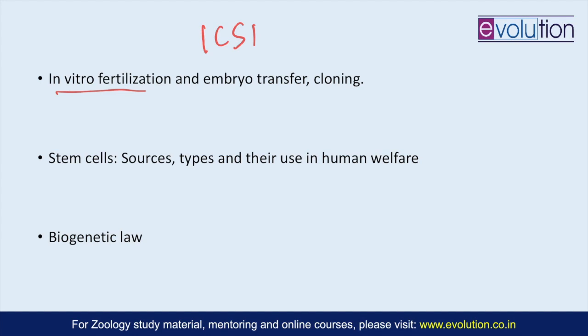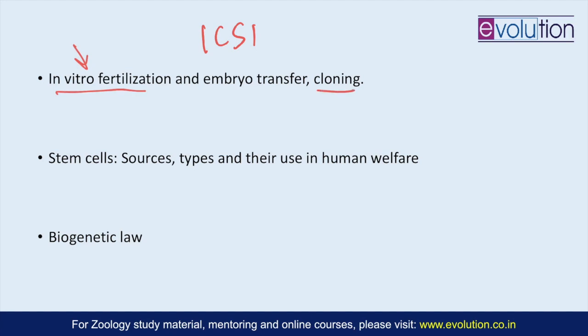And then after some time, whether fertilization has happened or not is recorded. This is done after 1 day of the egg retrieval. Fertilization should happen within 1 day, and once it has happened and the embryo has started dividing, full expansion of the blastocyst occurs, and the embryo is then ready to leave its shell, which is the zona pellucida, and then it is to be transplanted into the endometrium. That happens on the 6th or the 7th day. So this is the whole process of in vitro fertilization. What are the uses, what are the steps you should be covering here?